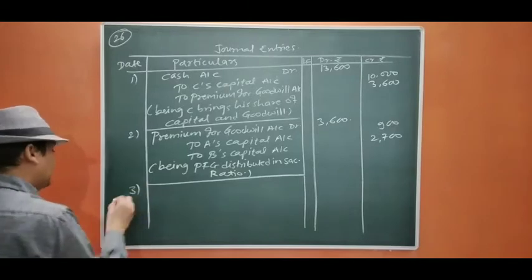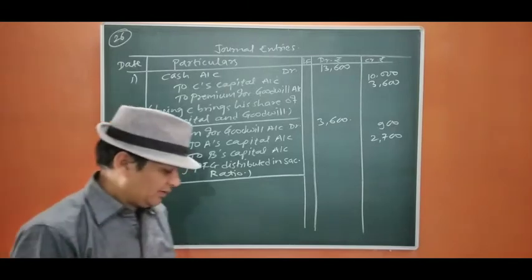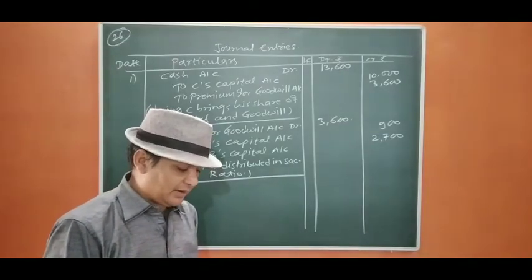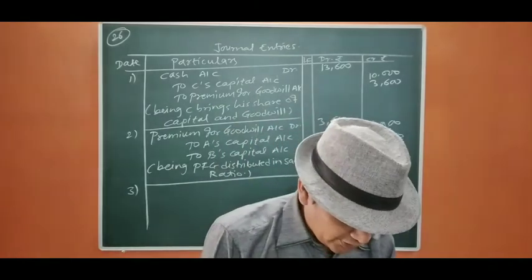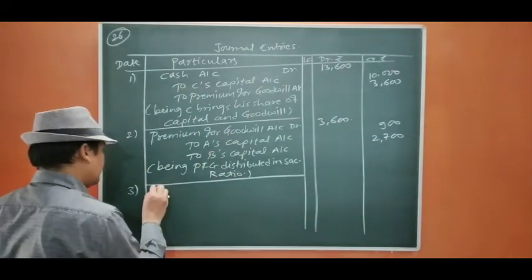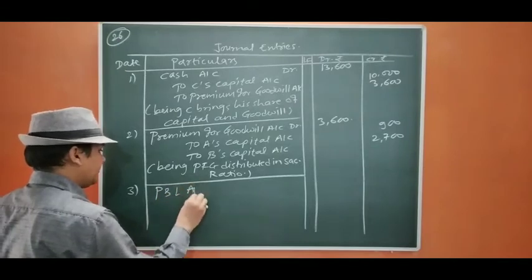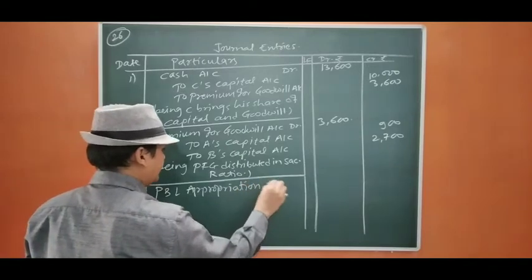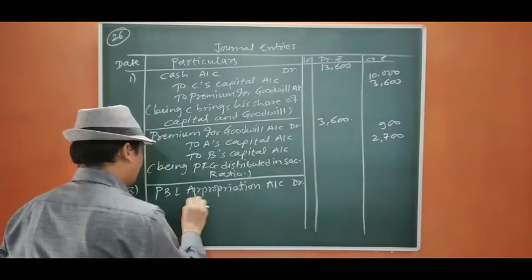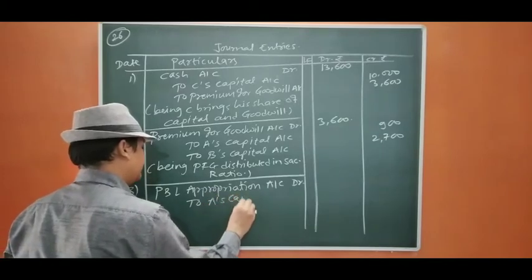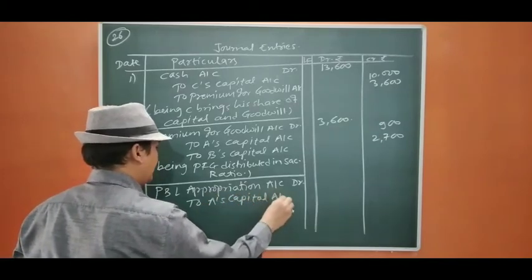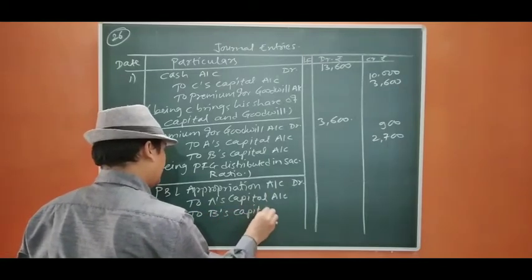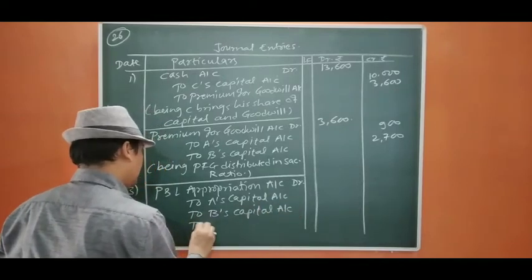Entry number 3. Now the future profit, the profit is 24,000 after C's admission. Therefore we are going to distribute that 24,000. So the entry will be profit and loss appropriation account debit to A's capital account, to B's capital account and to C's capital account.